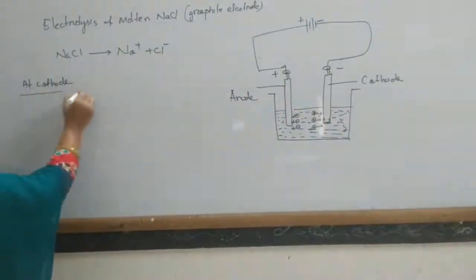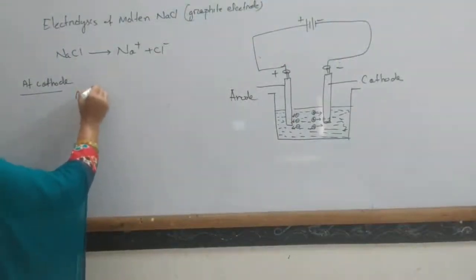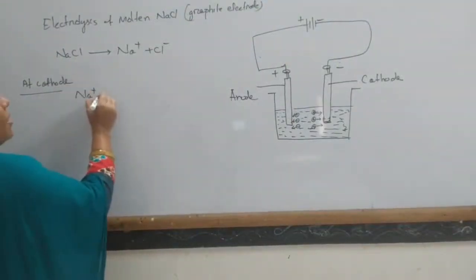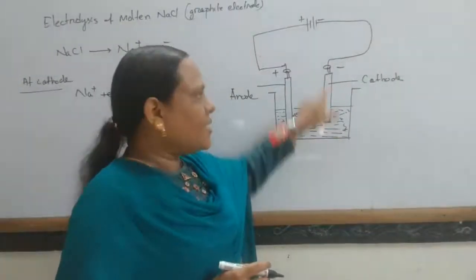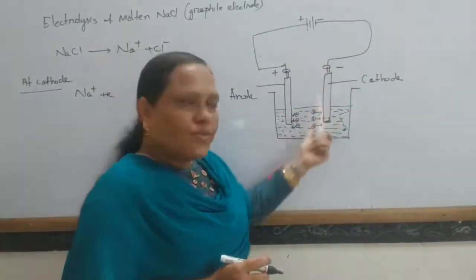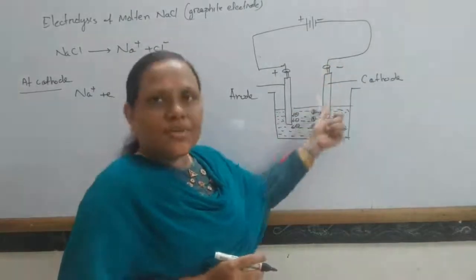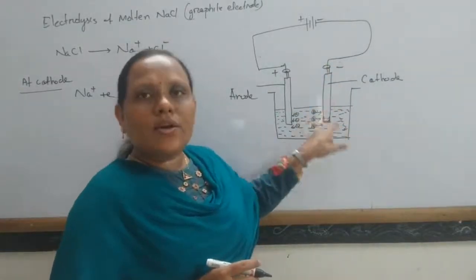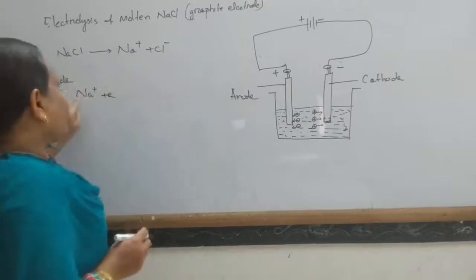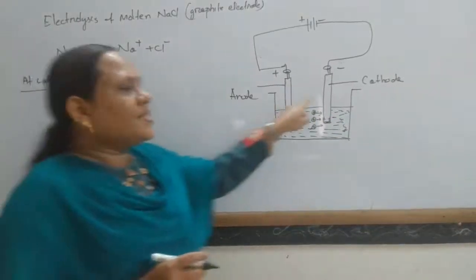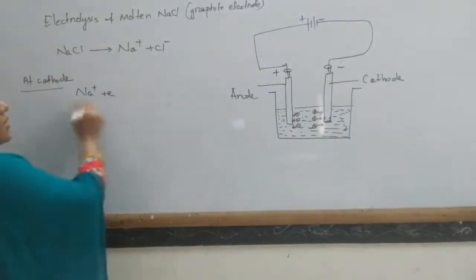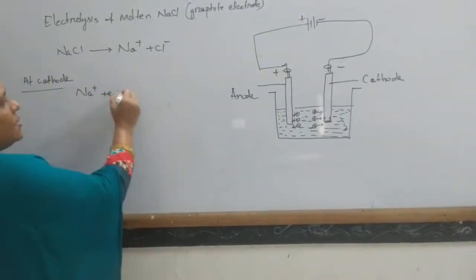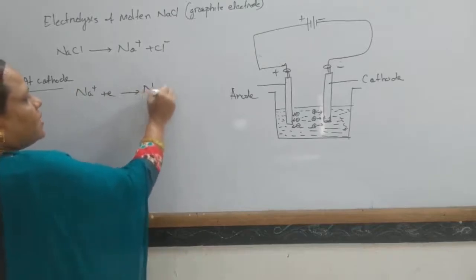The cations move towards the cathode and receive electrons from it, so Na+ plus an electron gives rise to Na.